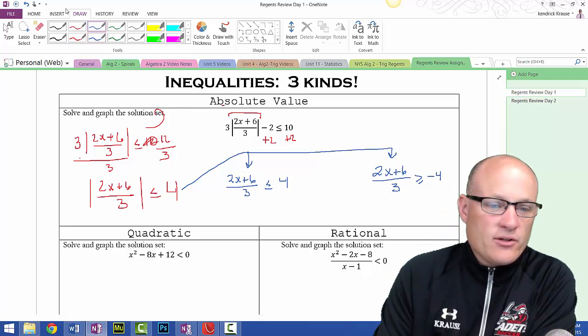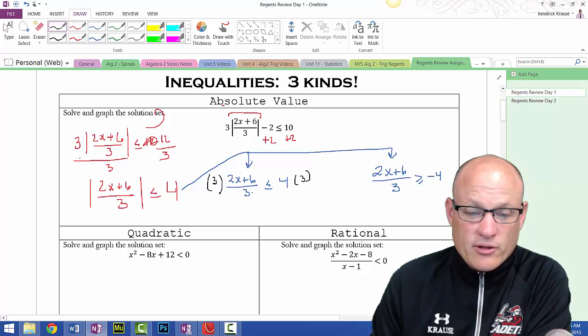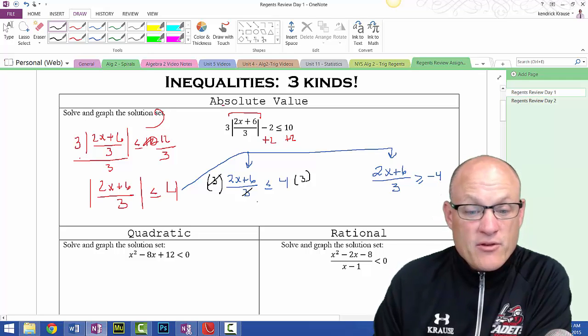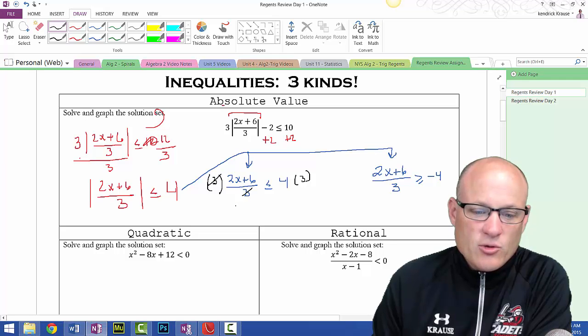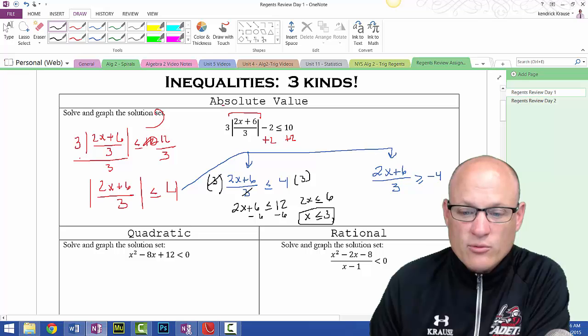The easiest way to handle this, don't cross multiply. Don't do that crazy stuff, especially on inequalities. We're just going to multiply this side by 3, and this side by 3 in order to get rid of this 3. As long as you multiply by the same thing, it's okay. If that was a negative 3, you'd have to flip the sign, but we don't have to do that. So we get 2x plus 6 is less than or equal to 12. Subtract 6, and I get 2x is less than or equal to 6, or x is less than or equal to 3.